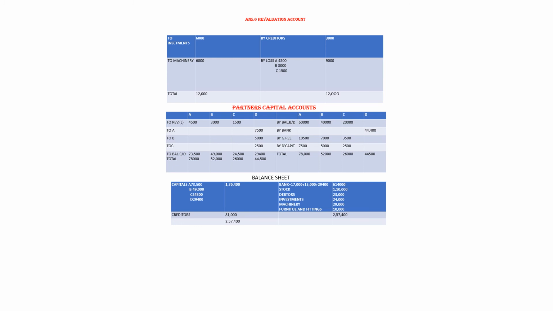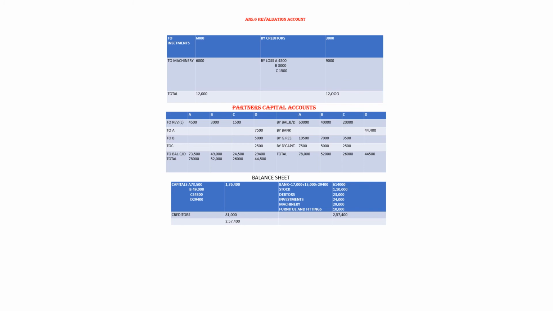Now the partners' capital account. A, B, C, by balance b/d 60,000, 40,000, 20,000, as given in the balance sheet. By general reserve, also given in the balance sheet: 10,500, 7,000, 3,500, out of the given 21,000.